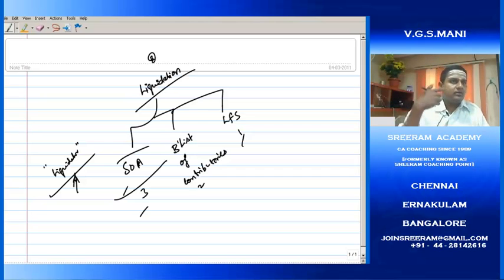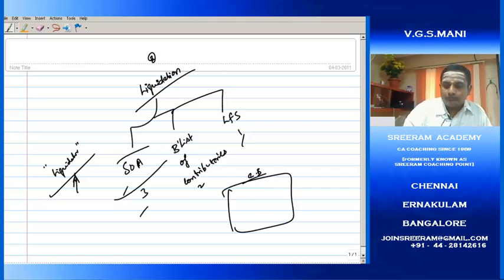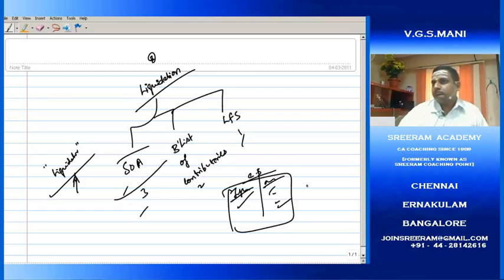Then he will start selling the assets and settling the liabilities one by one. By that time he will have one cash book. Why a cash book? At the time of selling the assets, he will record all these inflows on one particular side. And as and when he makes payment, he will record it in the outflows, the payment side.